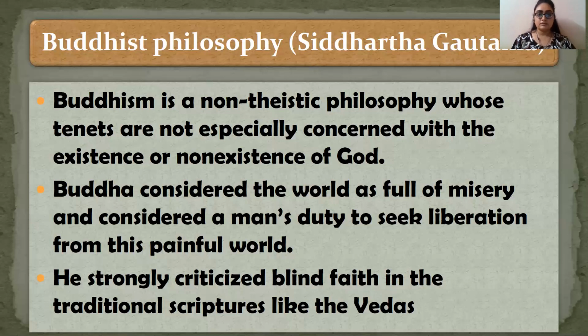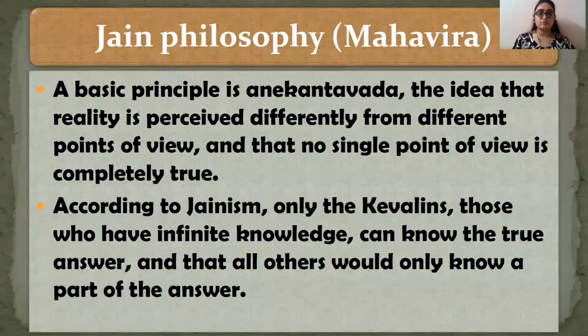That is, the world is full of misery, and it is a man's duty to seek liberation from this misery. And how can the person seek liberation from this painful world? If you remember, Buddha has given the eightfold path. By following this eightfold path, a person can seek liberation or salvation from this painful world. So this was the Buddhist philosophy. It was a non-theistic, unorthodox school of philosophy.